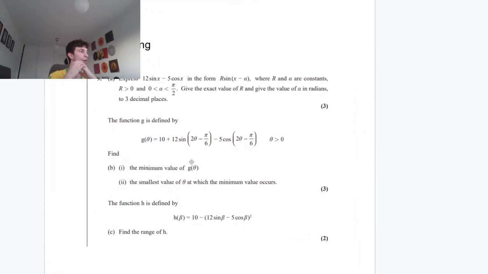Let me know if we're happy to move on, guys. If I get one thumbs up, I'm just gonna go. Yeah, trig modeling almost guaranteed to come up tomorrow. Like I said, partial fractions, differential equations, trig modeling, some differentiation, product, quotient rule, all very, very likely to come up.